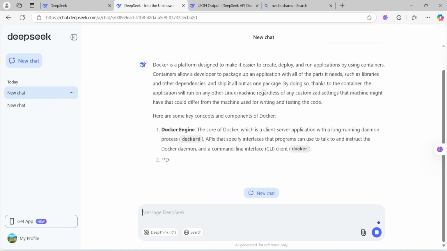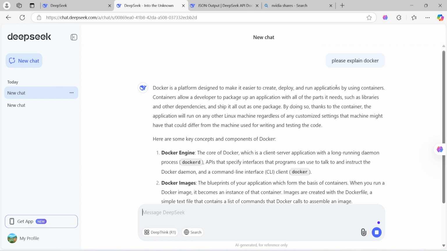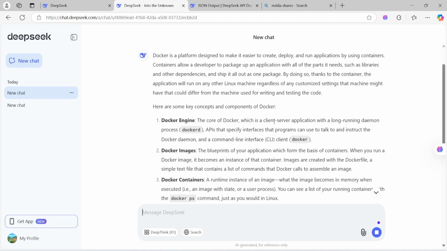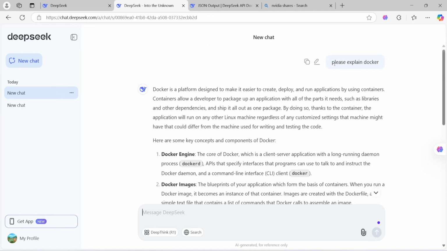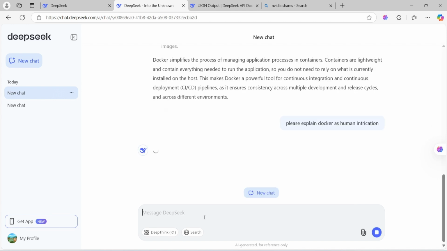Docker is a platform designed to make it easier to create, deploy, and run applications by using containers, allowing you to package an application with all its parts. If you check here, you will see it's a kind of human interaction. If I give the same prompt and ask for it as a human interaction, you will find an interesting answer from DeepSeek.